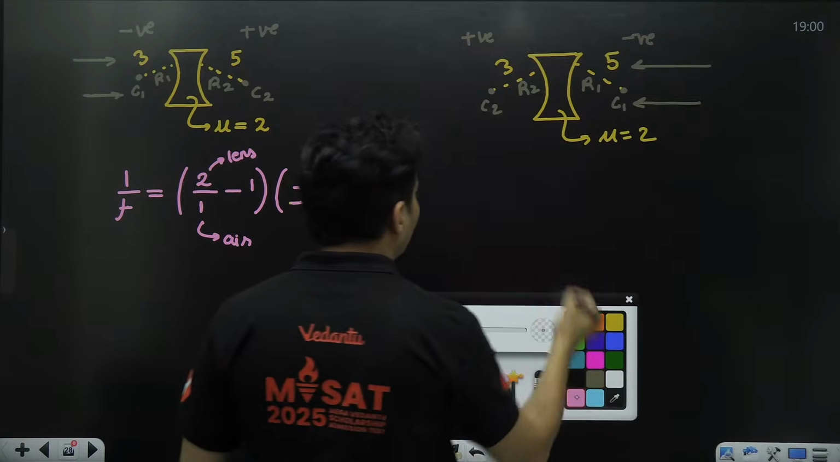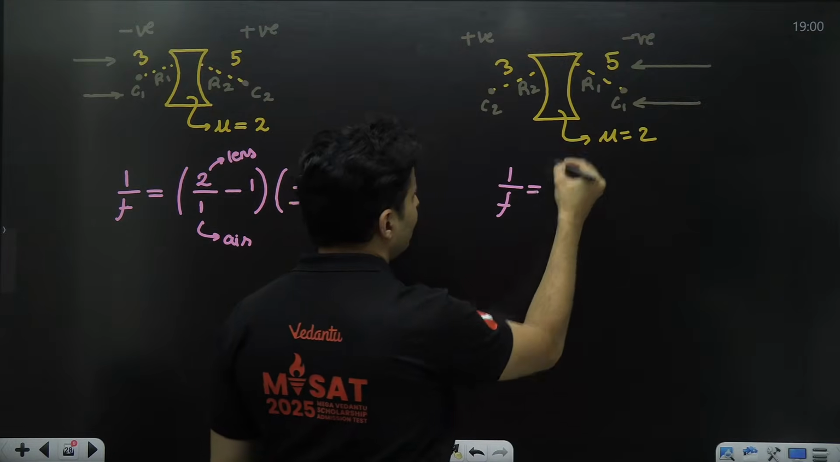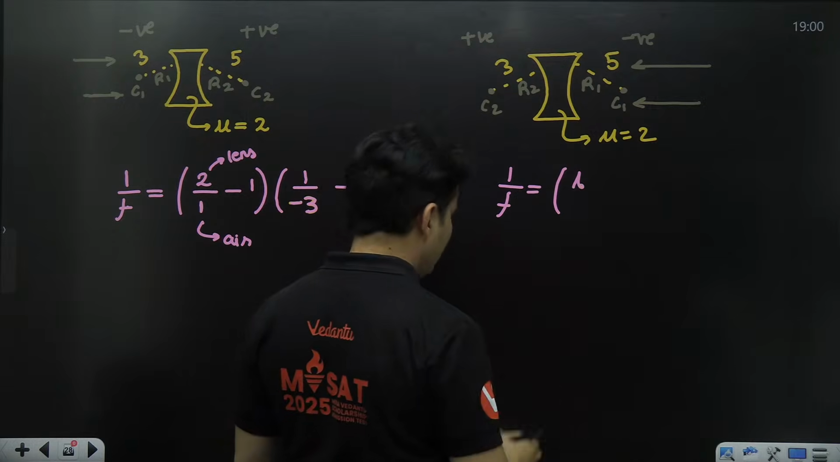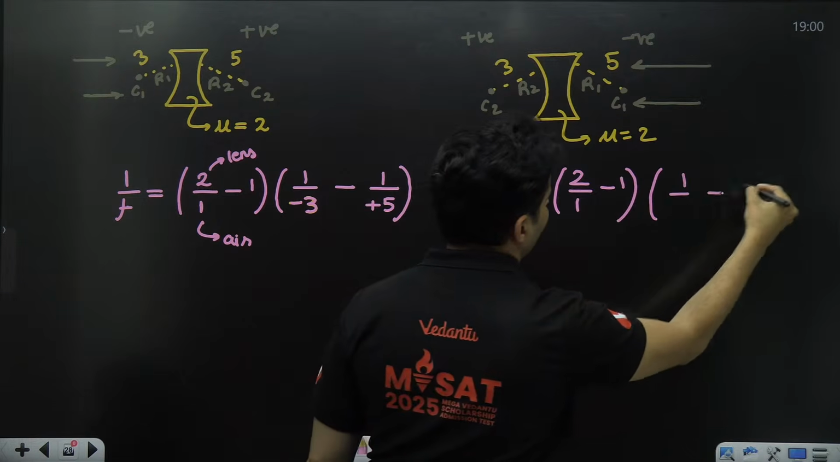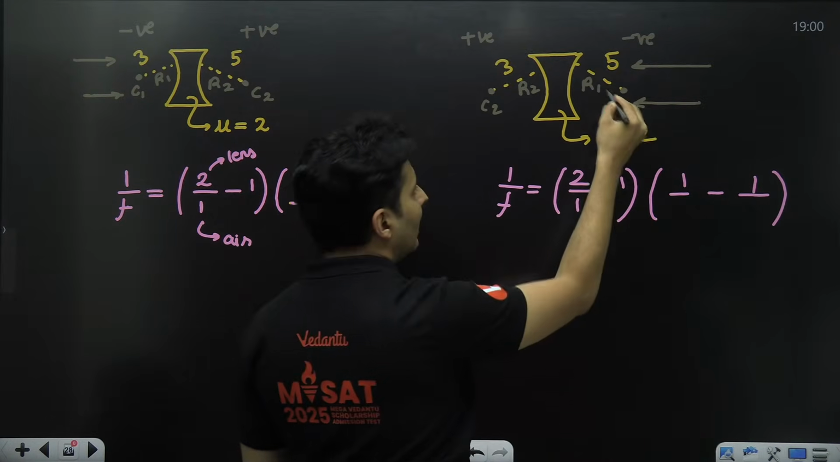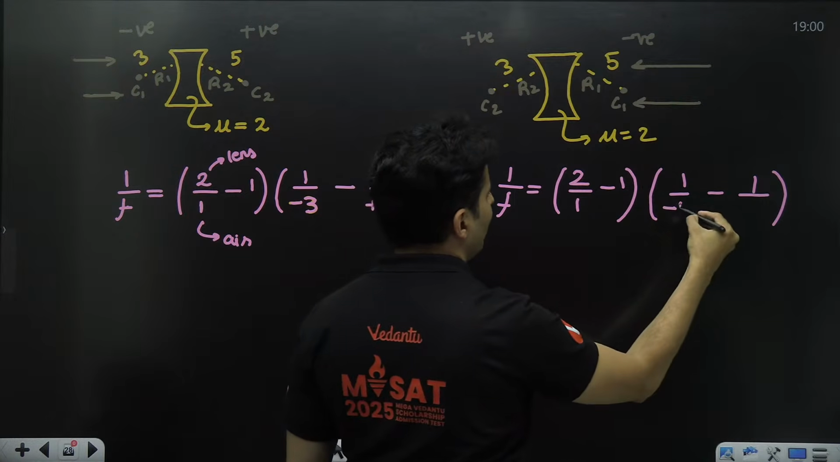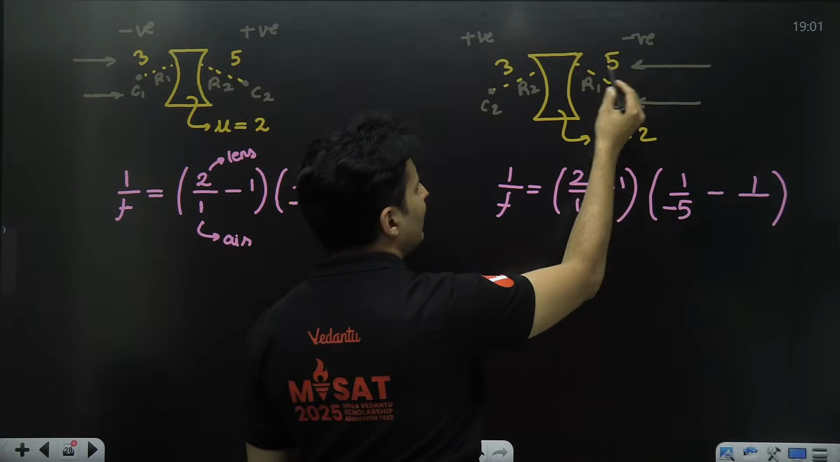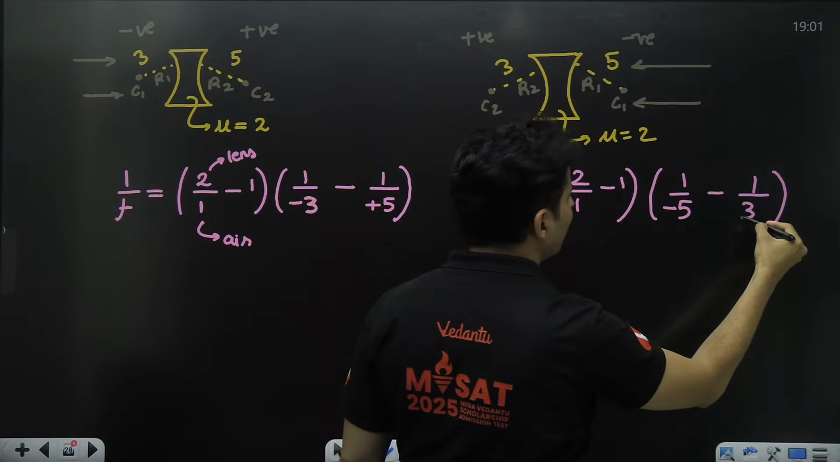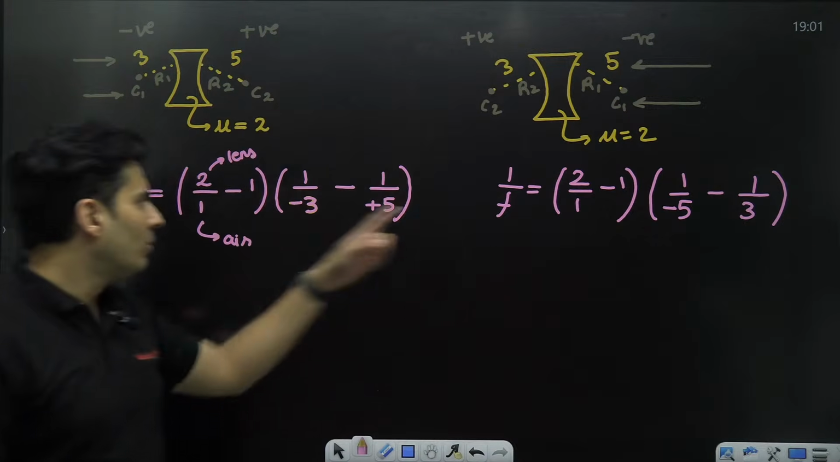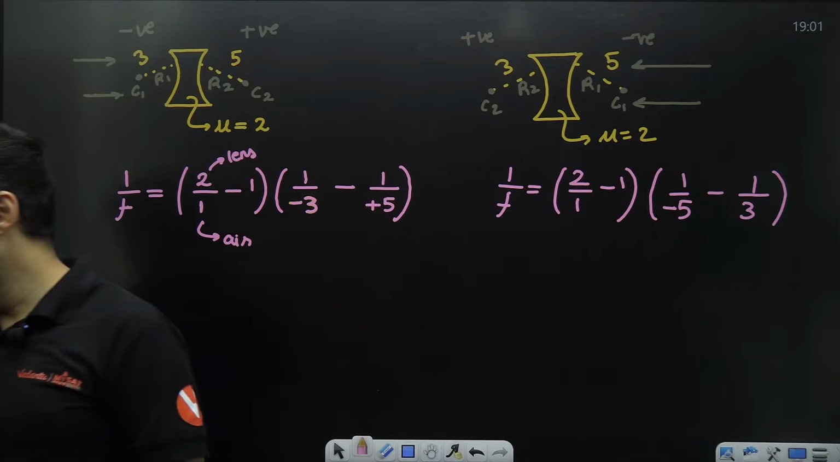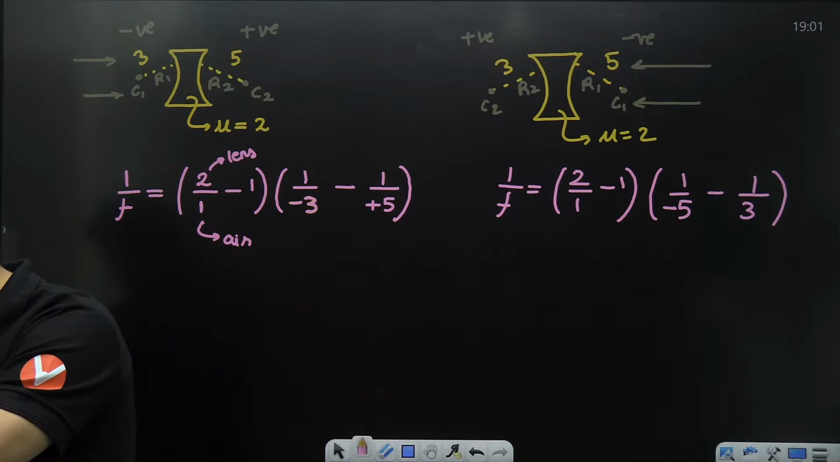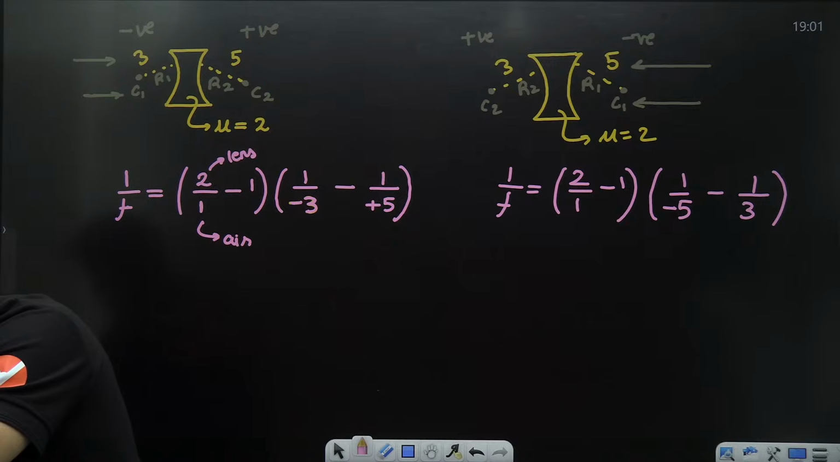Okay, now let's do it again. 1 by f is refractive index of the lens is 2, of the medium outside is 1, so minus 1, 1 by R1 minus 1 by R2. R1, as you can see, is minus 5 because it is on the negative side. R2 is basically plus 3. Tell me, are both the answers going to be same or different? Come on, answer it quickly in the chat box.